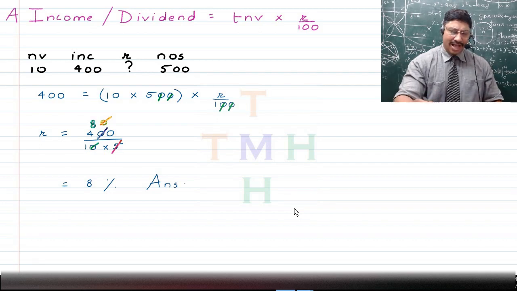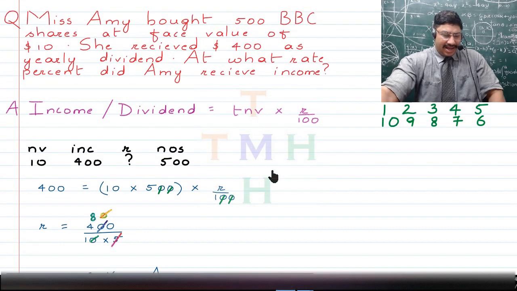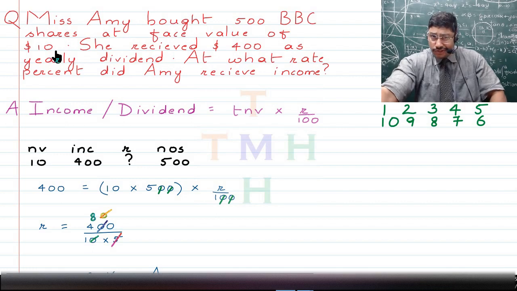As simple as that. So I'll just quickly discuss this all over so that if you have any doubt anywhere, you can really understand that, removing all your ambiguities. In the question, children, you've been given that there is one Miss Amy who bought 500 BBC shares, that is a media company's shares, at a face value of $10. That means she has bought these shares when the company got floated, right? And at that time the share value is obviously known as the nominal value, which has another synonym, the face value, and that is $10, right?